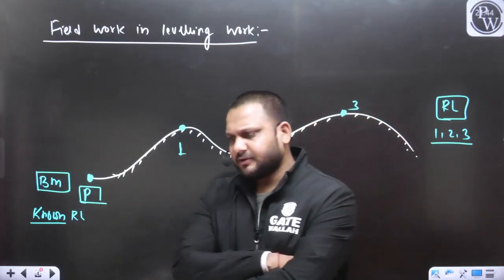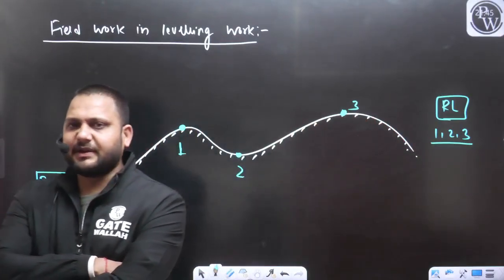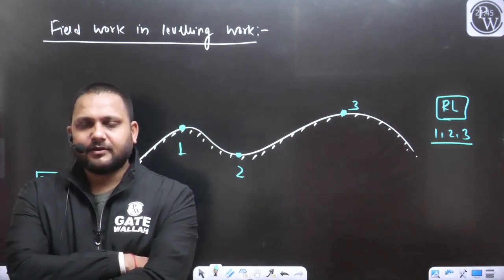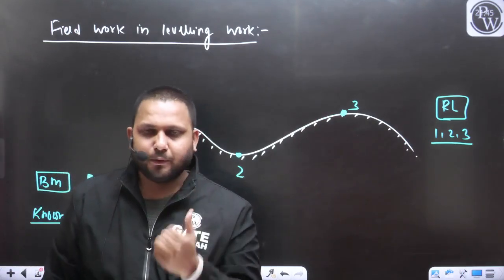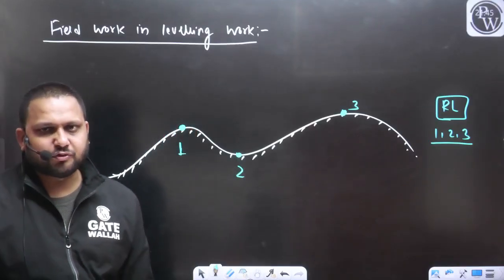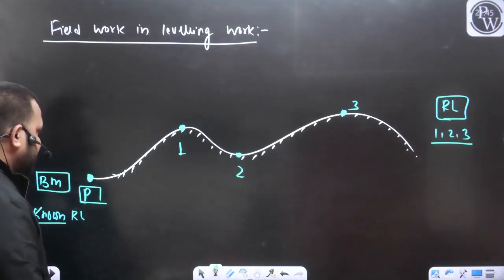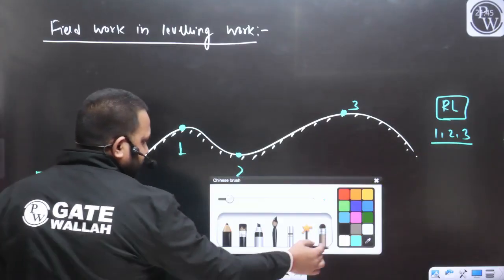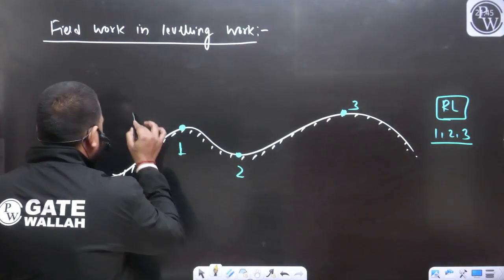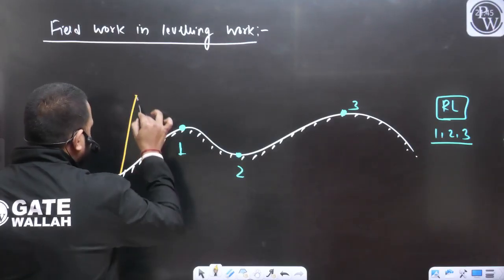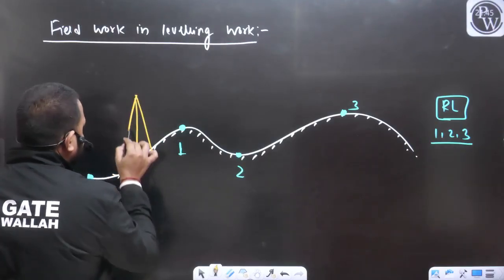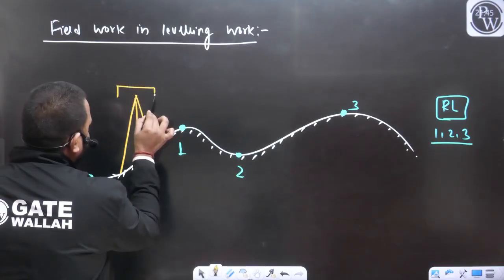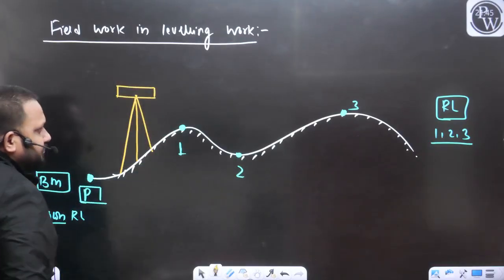So let's see. First we will talk about the measurements in the leveling work. We have an instrument like a tripod. First we will fix the tripod. Let's say somewhere here we have placed our instrument something like this, and on the tripod we have provided the auto level.